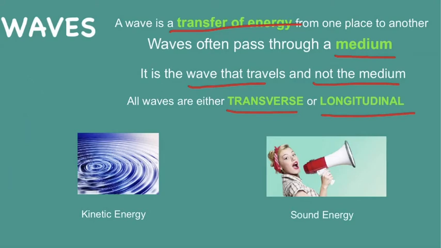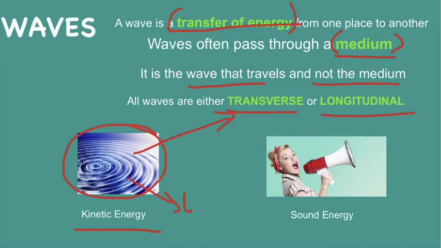So here we have two examples of waves. First of all, we have water rippling on the surface, and this is an example of a transverse wave. Remember that we said that the wave is a transfer of energy, and in this case, the water wave is transferring kinetic energy. Our medium in this case is going to be the water, so we have a liquid medium, and the most important thing to know is that it is the wave on the surface that's moving and not the water itself.